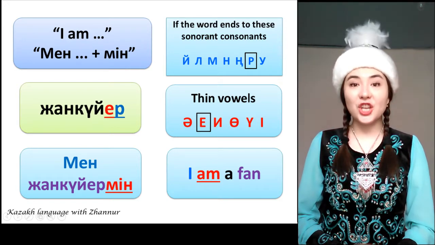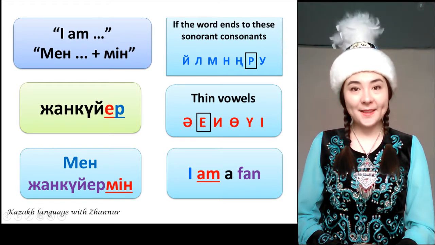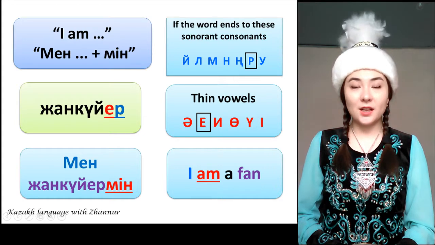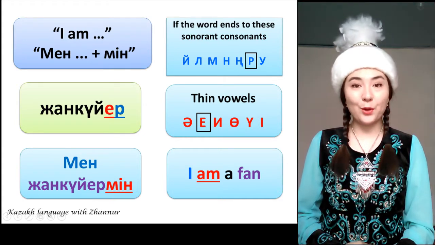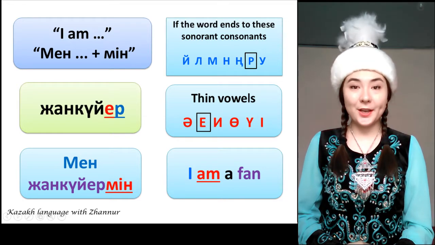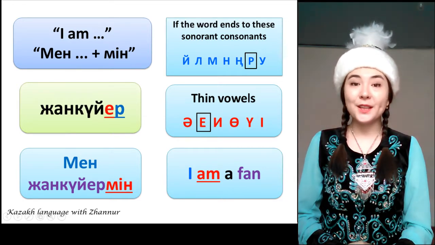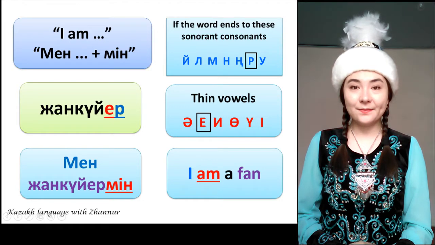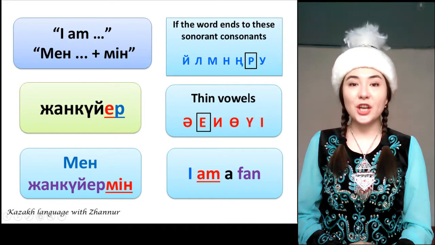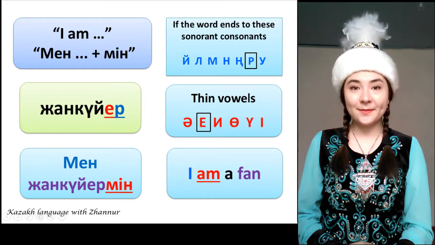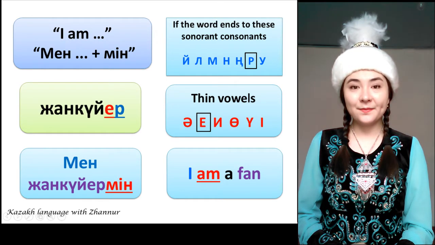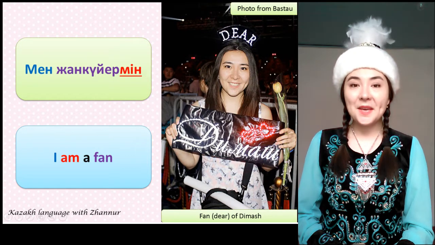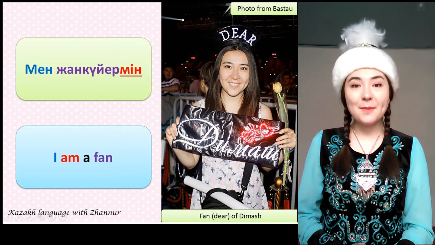The word жанкүйер, fan, ends with the r. You can see it in this frame. So we'll look at the last vowel of the word жанкүйер. It's a thin vowel ye. Men жанкүйермін. I'm a fan.